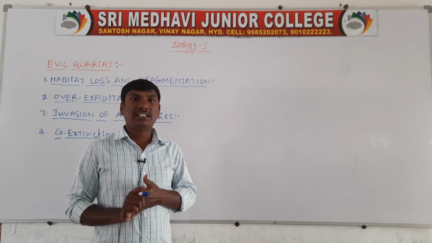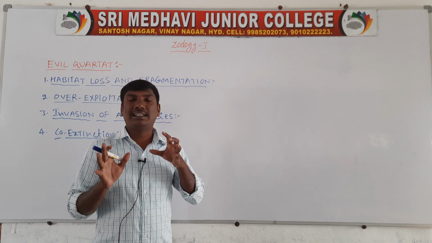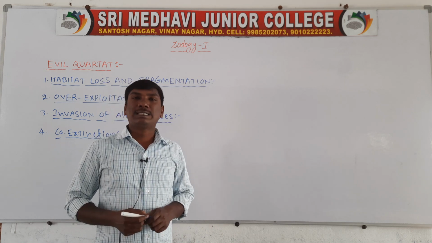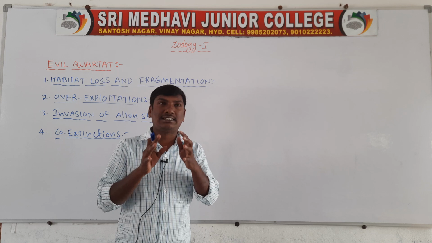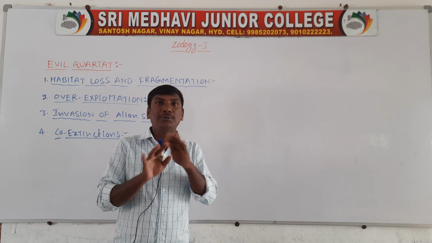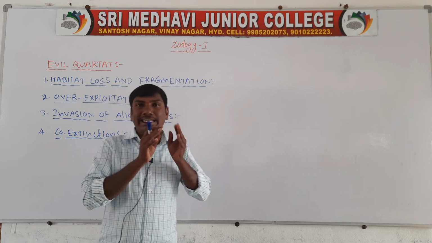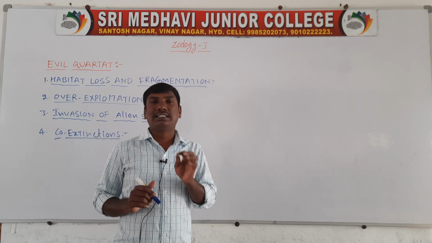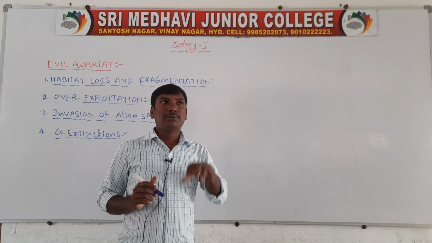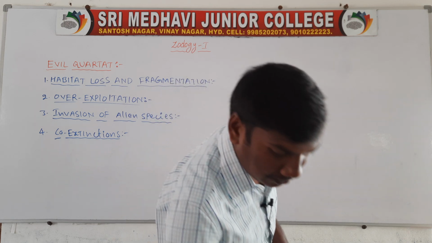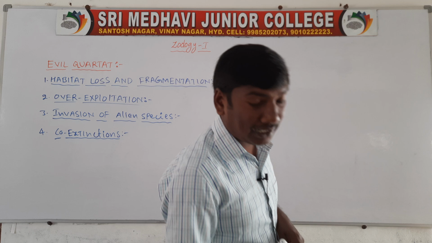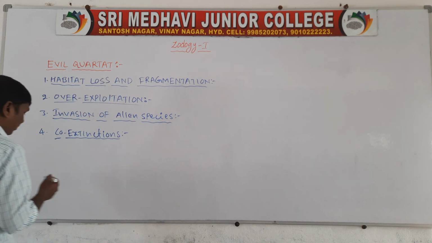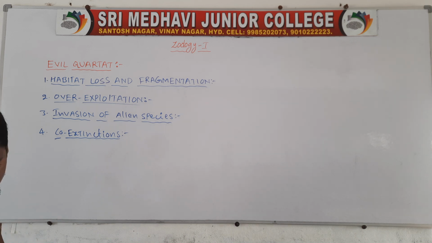Habitat loss and fragmentation means, for example, deforestation. Deforestation, removing the forest, leads to the extinction of species. Example, tropical rainforest.